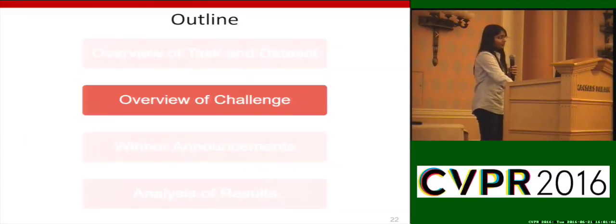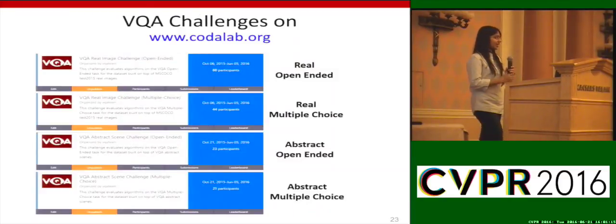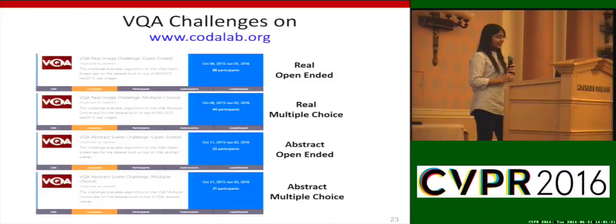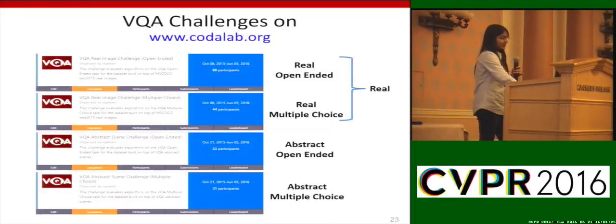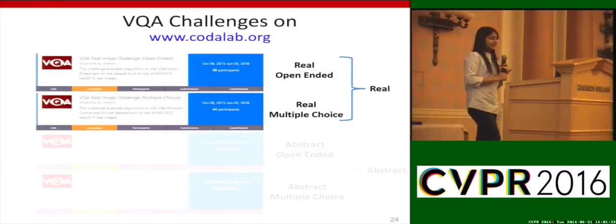Okay, so that was about the task and the dataset. Now let us look at the VQA challenge. So we had 4 VQA challenges, and all 4 challenges were hosted on Codalab. We had 4 tracks, open-ended and multiple choice for each of the real images and abstract scenes. The rules for real open-ended and real multiple choice are the same. So let us look at these 2 challenges together.